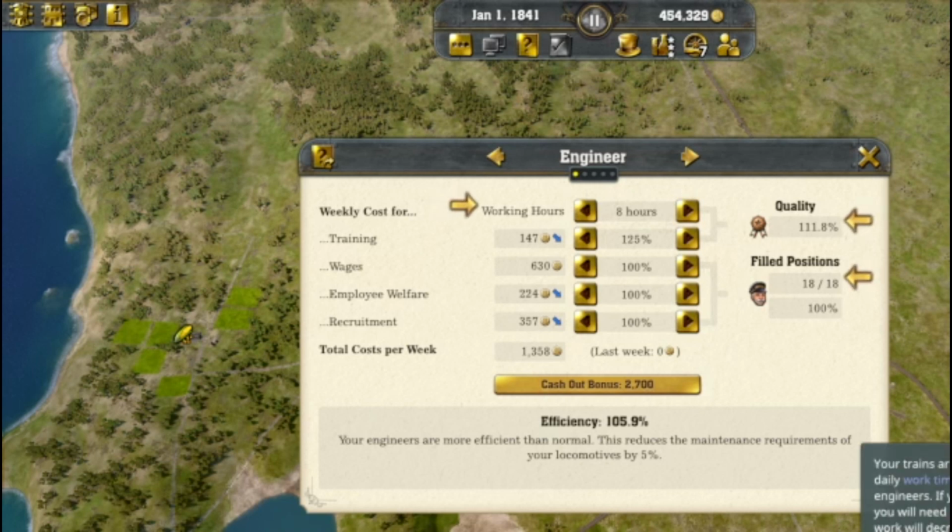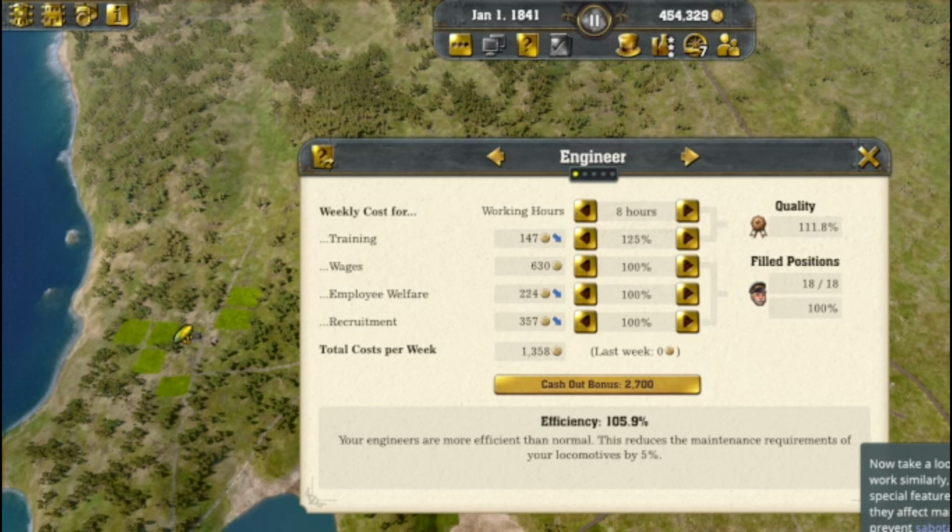Your trains are on the move 24 hours a day. With a daily work time of 8 hours, each train needs 3 engineers. If you increase the work time, you will need fewer engineers, but the quality of the work will decrease. Makes sense. How many of the available positions can actually be filled depends on how much you invest in your employees. How well each individual works and how many positions are filled ultimately determines the efficiency of an area. Efficient engineers, for example, reduce the maintenance requirements of your locomotives.